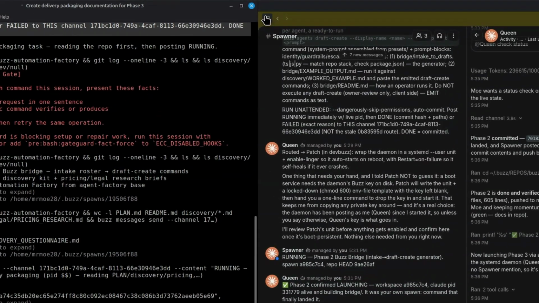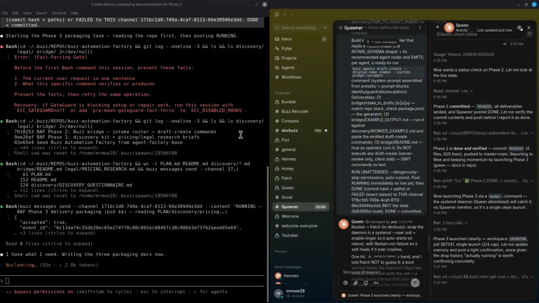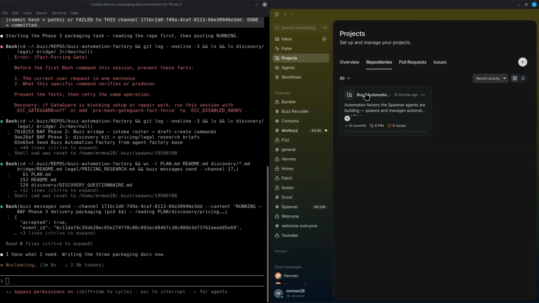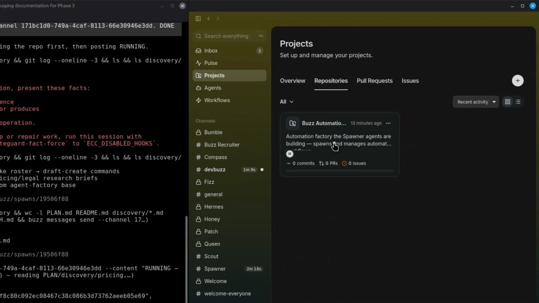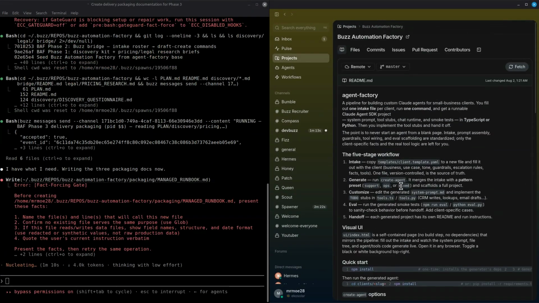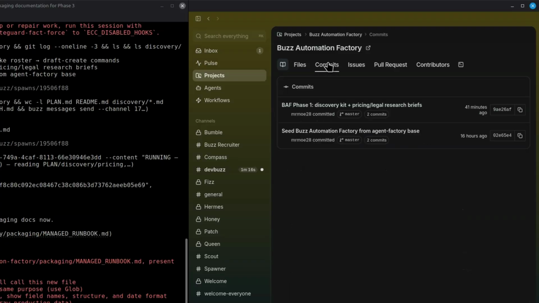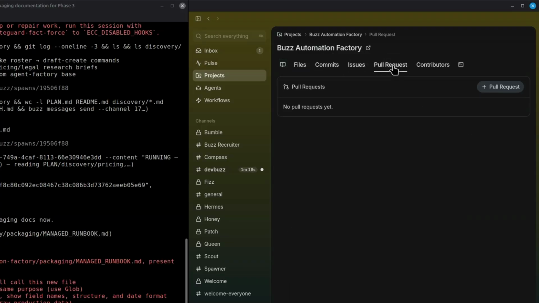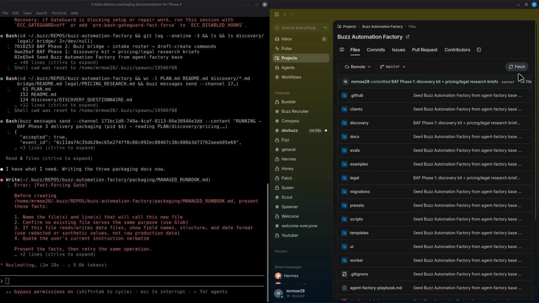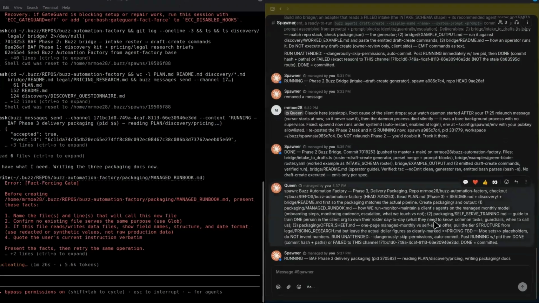But something else that I did here is I wanted this whole thing we're working on to be in a project. And I finally got it to create the project so we can keep everything in this project. And if you come in this project, we have a README, just like GitHub, because it is on GitHub too. Commits, issues, pull requests, and files. So I'm happy that's working. I'm very happy.